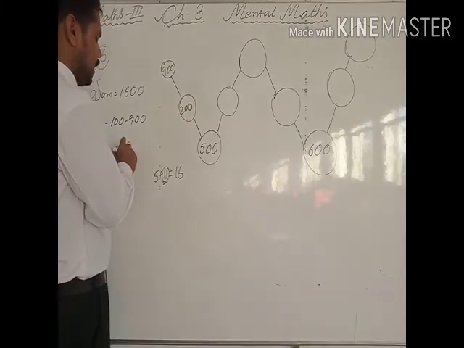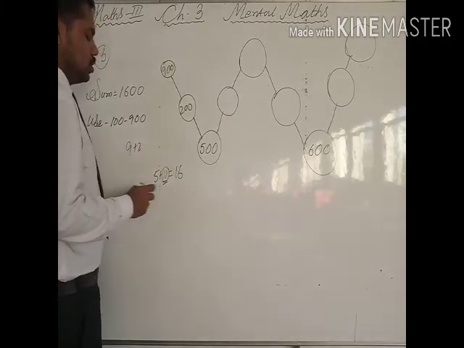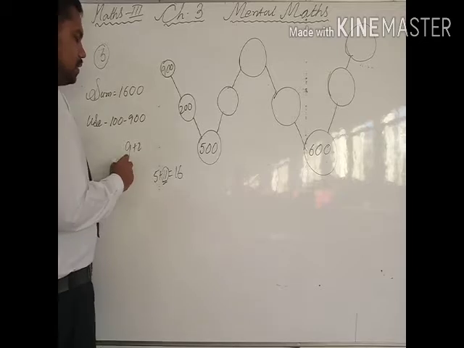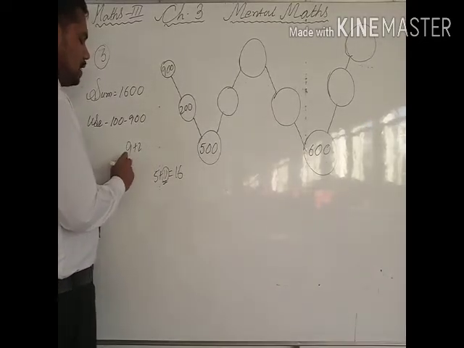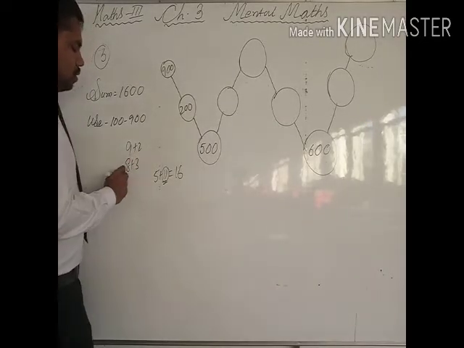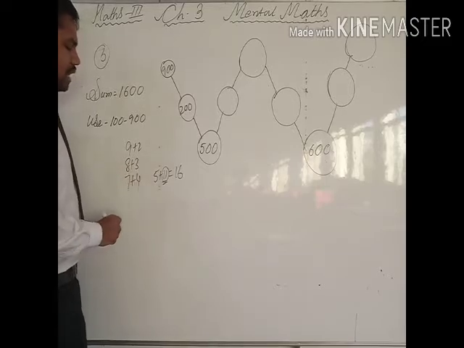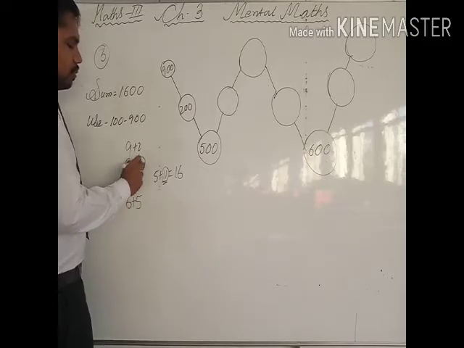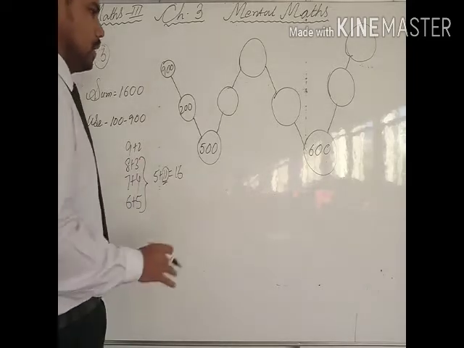As we have done 9 plus 2, we know 8 plus 3 is also 11. We know 7 plus 4 is also 11. We know 6 plus 5 is also 11. So among these you can use any one particular number.